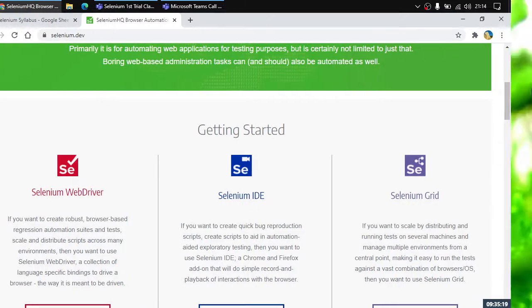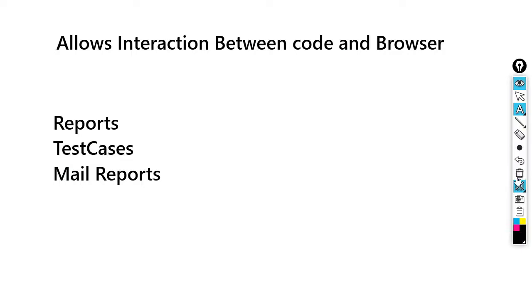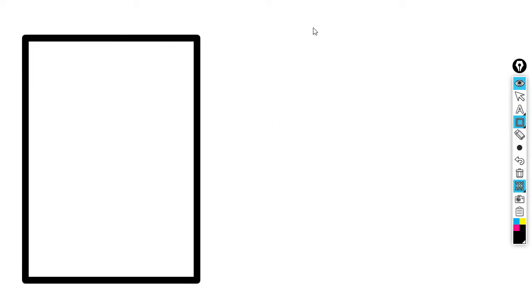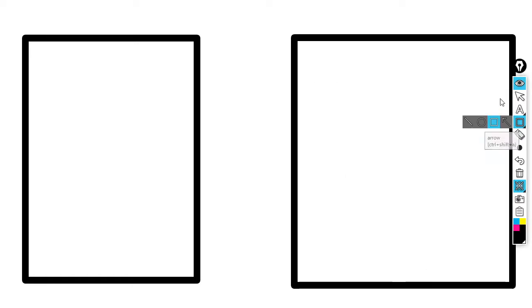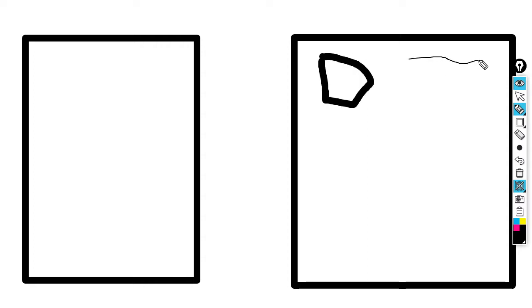How does the whole thing work? So what we do is we have a code, and here is our browser, right? Now, what we usually do in a browser, we go to a website. There are a few things here and there, some text, right?